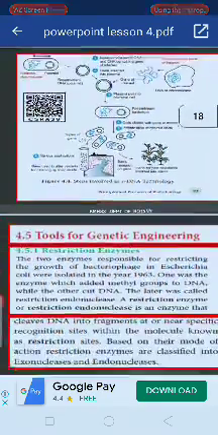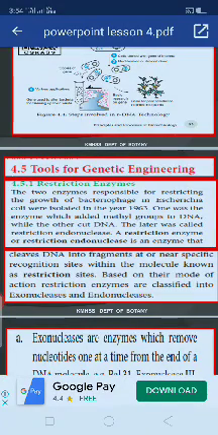Then go on to the tools for genetic engineering. Restriction enzymes are mostly used in genetic engineering, for what purpose? To cleave the DNA fragments. They were discovered and isolated in 1963 from bacteriophage.